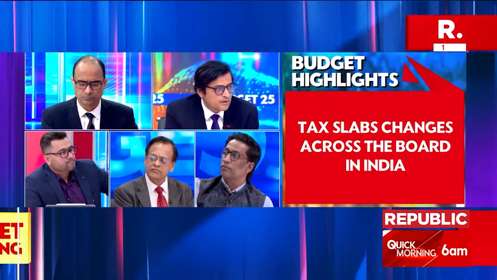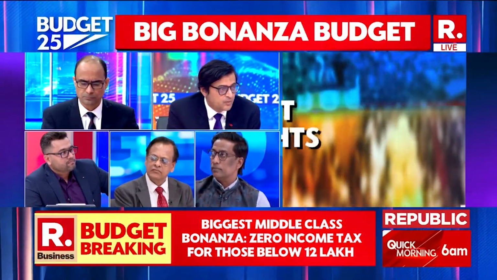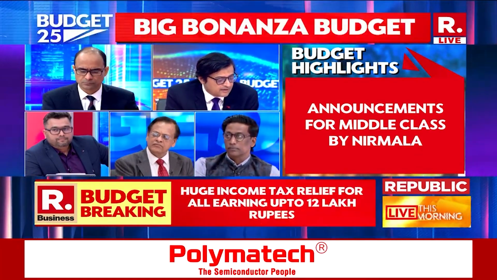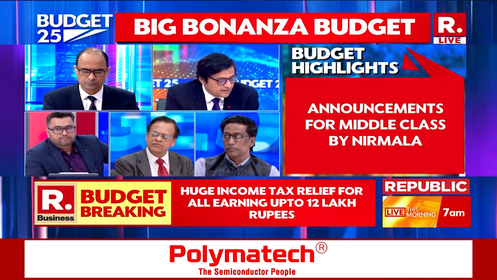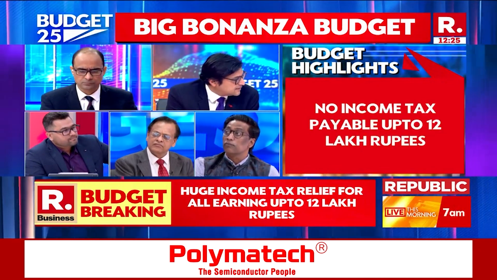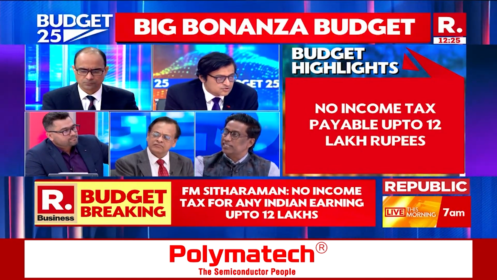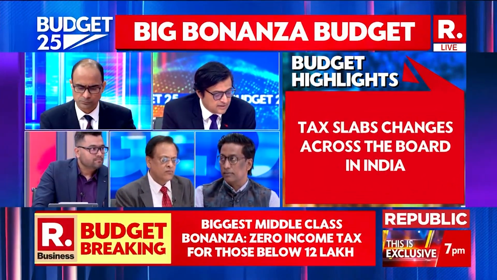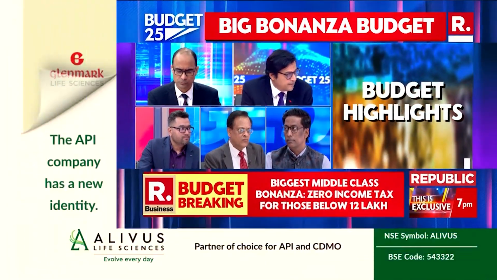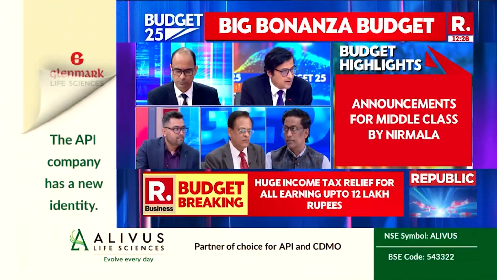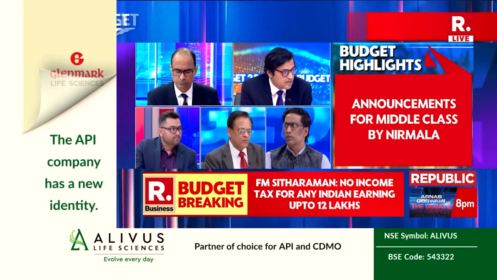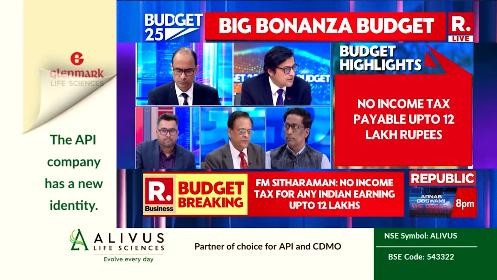So the mistake we are making on the graphics also, we are showing this as new tax, old tax. Let's be very clear about one thing. There are tax slabs and there is the old tax regime. For the new tax regime, up to 12 it's zero. Under the old regime, the tax slab would be at 10%. But with that 10%, you would have the option of several areas in which you can ask for deductions. So it amounts more or less to the same thing.